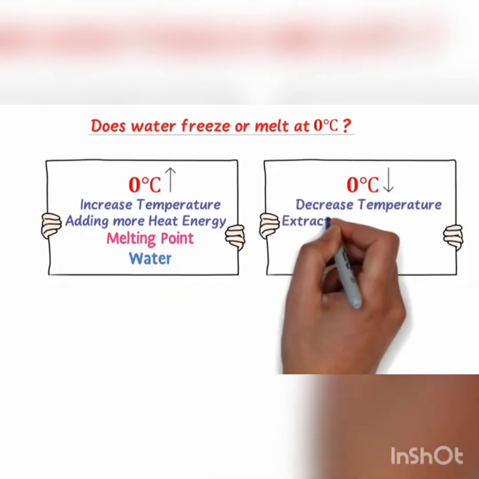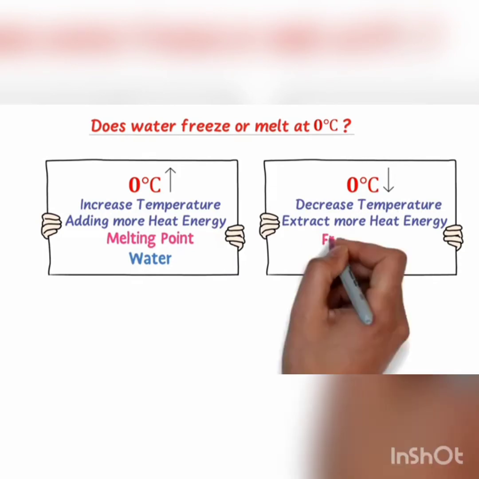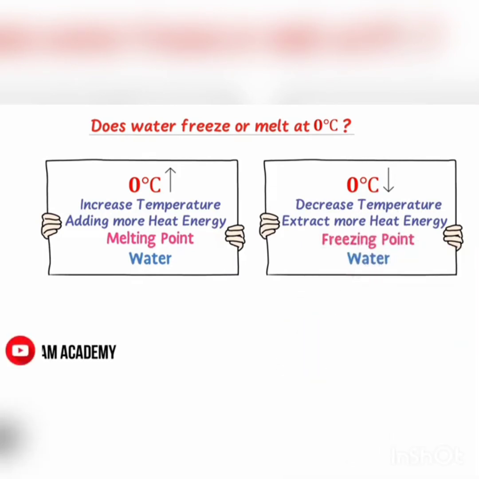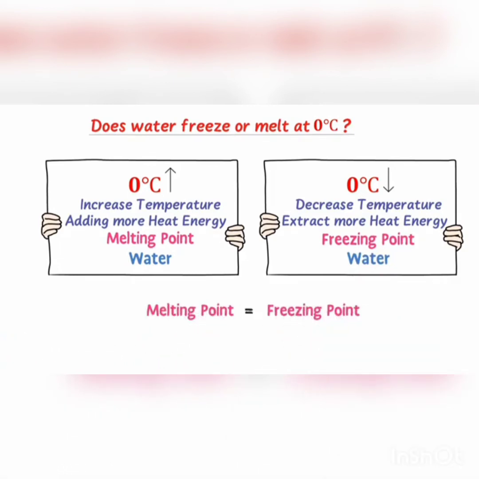If you decrease the temperature or extract more heat energy, it is called the freezing point of water. Remember that for all substances, the melting point equals the freezing point, depending on addition or extraction of heat. I hope everybody understood freezing point, boiling point and melting point.